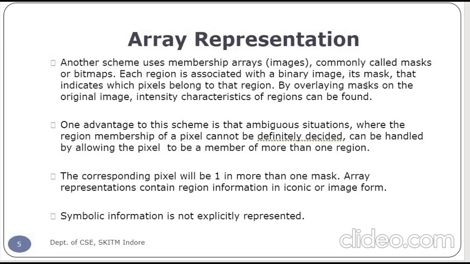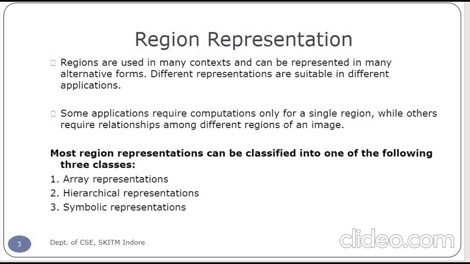Each region is associated with a binary image that marks which pixels belong to that region.